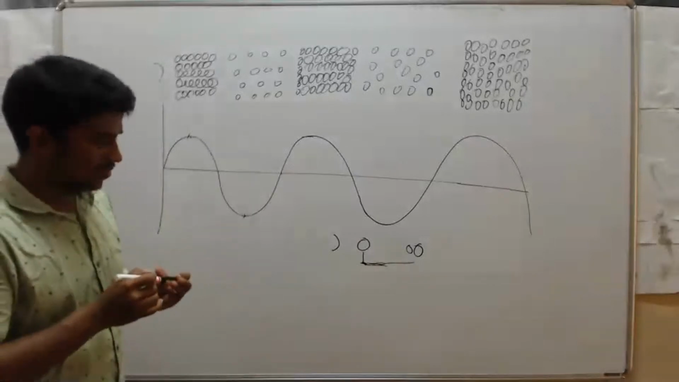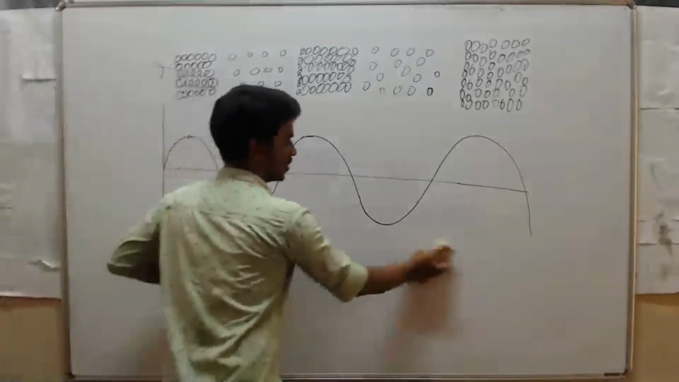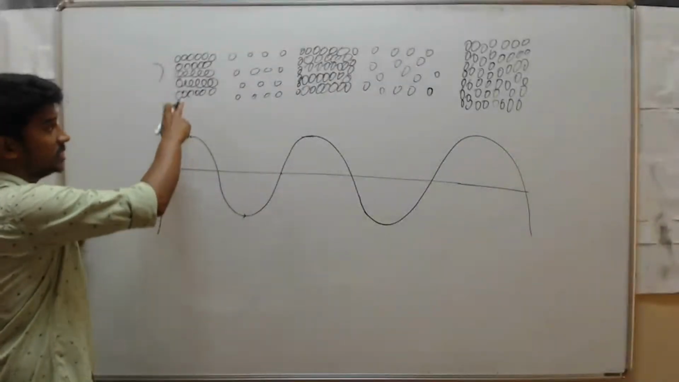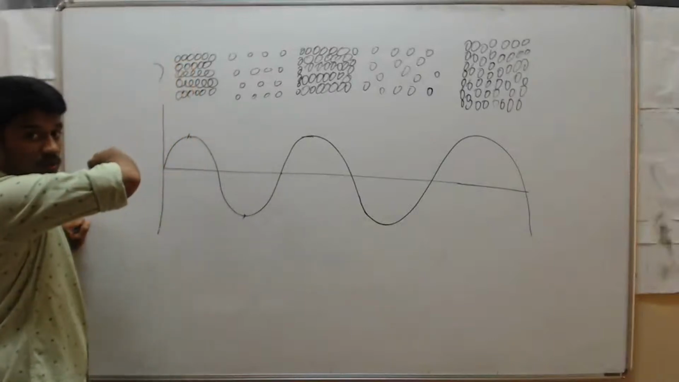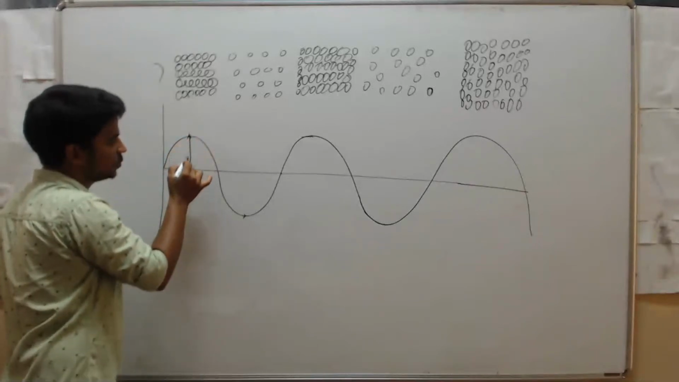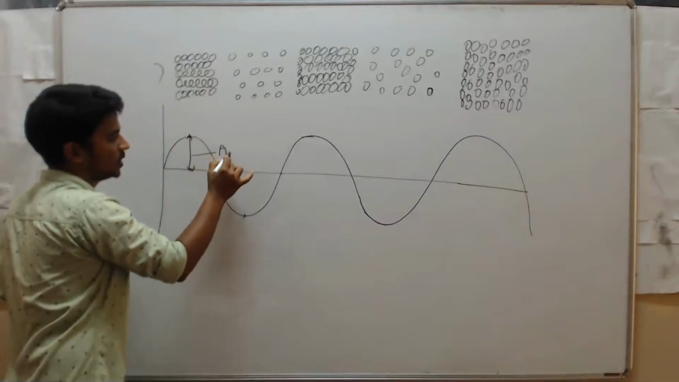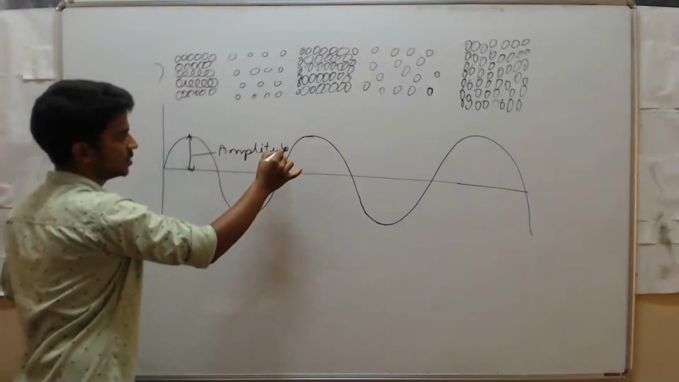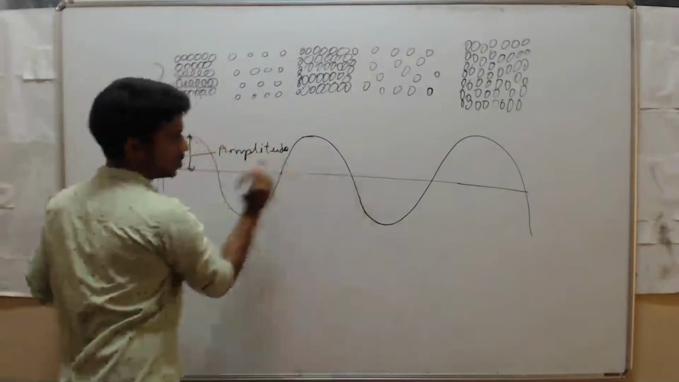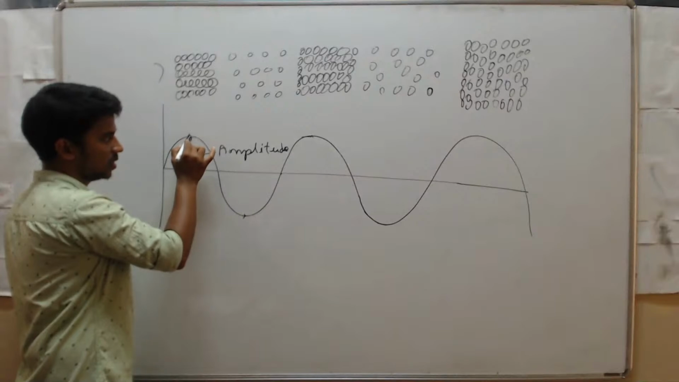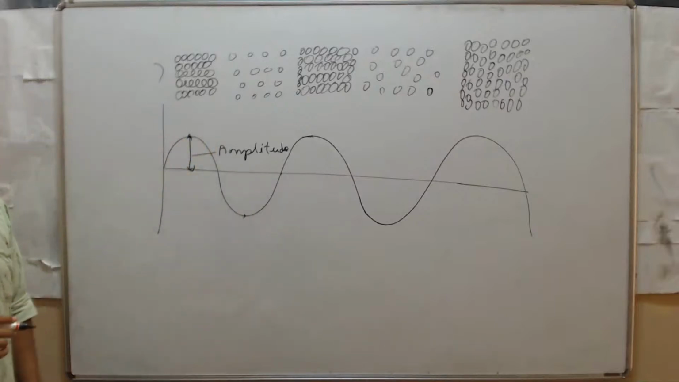Graphically, we can say that here this crest represents the compression. The distance from this mean position to this peak is called amplitude. Here we call this the zero position or mean position. The distance from this mean position to this crest, the peak, is called amplitude.